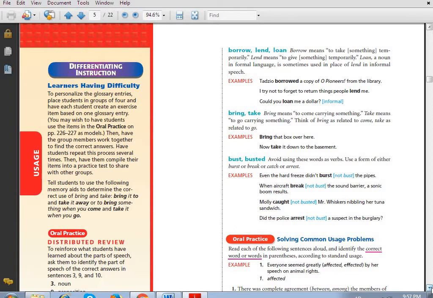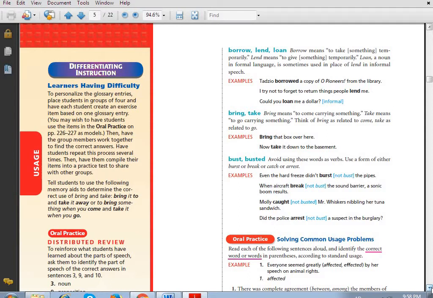Bring and take. Bring means to come carrying something, but take means to go carrying something. When I tell you bring something, it means to come carrying something. You carry something and bring it to me. But take means to go carrying something. You take something. Hey, take this from me, meaning that you take this from me and go. Okay, they are opposite in meaning.